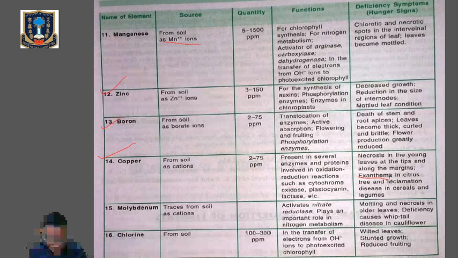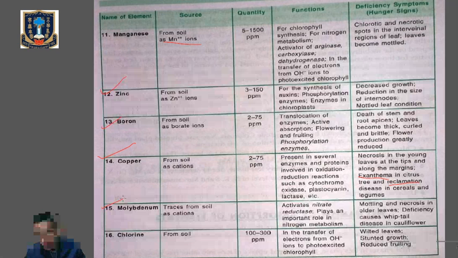And there will be reclamation disease in cereals and legumes. Now what does reclamation disease mean? Reclamation disease means chlorotic leaf tips and failure to set seed. The leaf starts showing chlorosis and the plant will fail to produce seed. That is called reclamation disease. Okay, next one is molybdenum. Molybdenum is obtained by the plant in the form of molybdate ions.